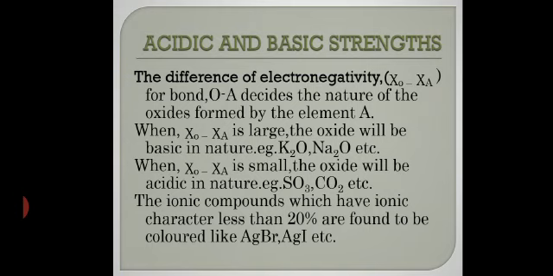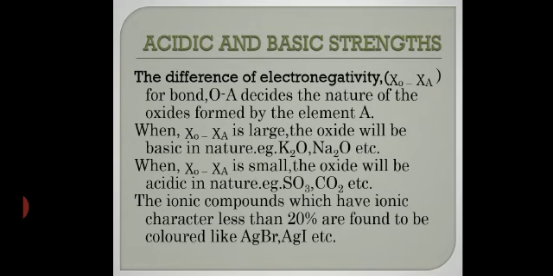Now, from this difference only, we will see some other facts. That is acidic and basic strength. So the difference of electronegativity, that is chi O minus chi A. O stands for oxygen atom. For a bond O-A, suppose O is oxygen and A is another atom. Got it? Like suppose we have sulfur dioxide, so O is oxygen and A is sulfur. Got it? In this way.